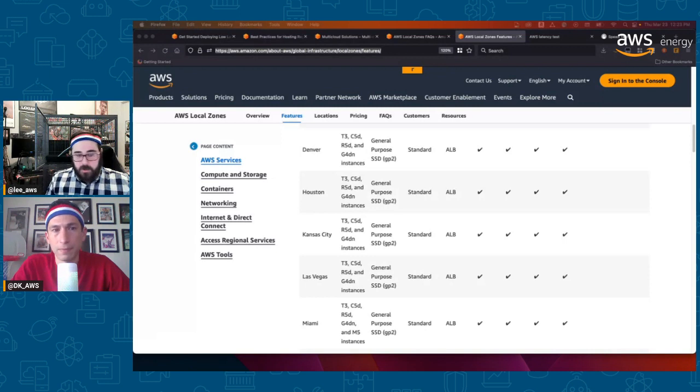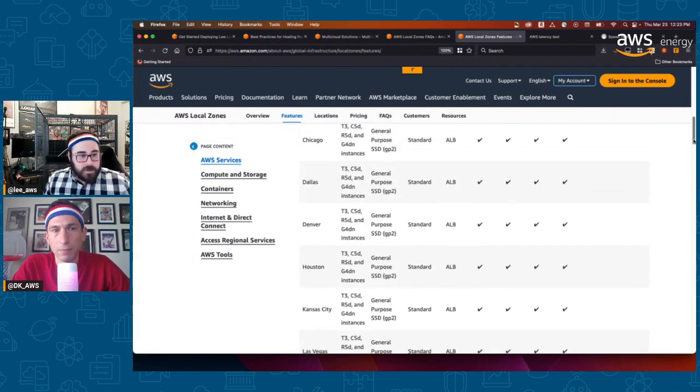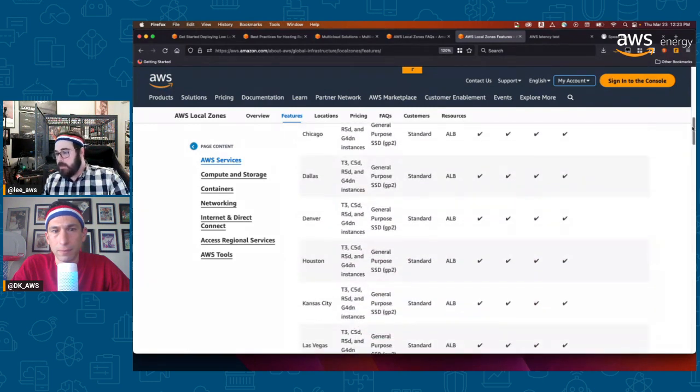And what I dropped in here, and you can see on the screen right now, is just to call out that a local zone is not a full region, right? So there's not going to be the expected workloads of a full region. It also means there is not the full suite of service offerings that's in a region. It's a more local, tailored use case here. And so when I go to Houston, and I'm working in Houston, I have T3s, C5s, R5s. Those are what are available for me.